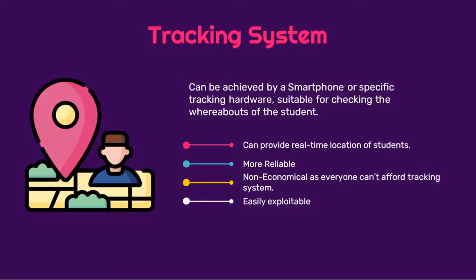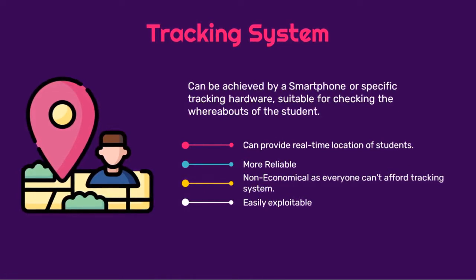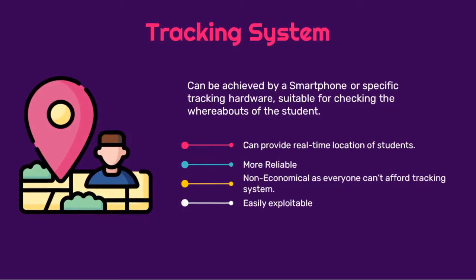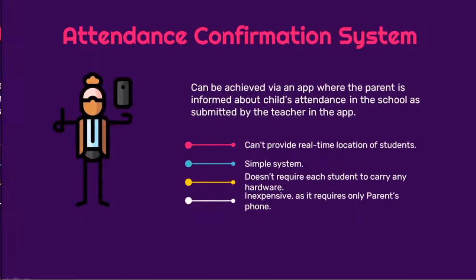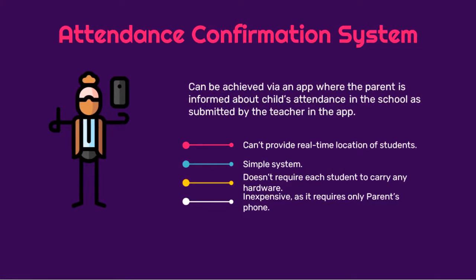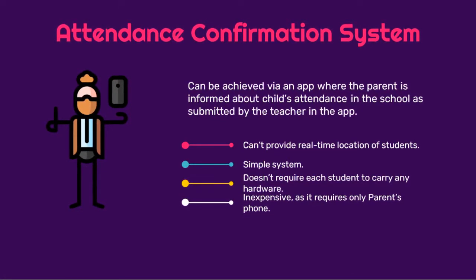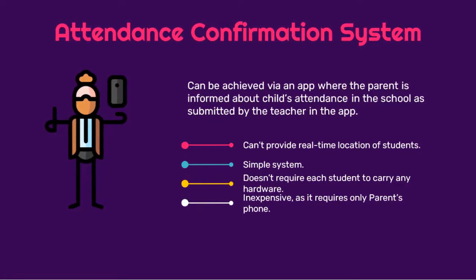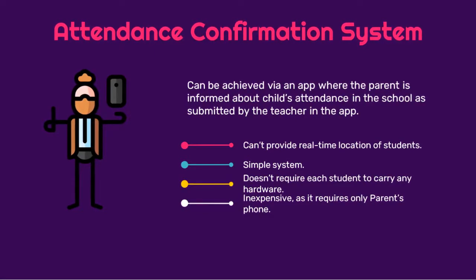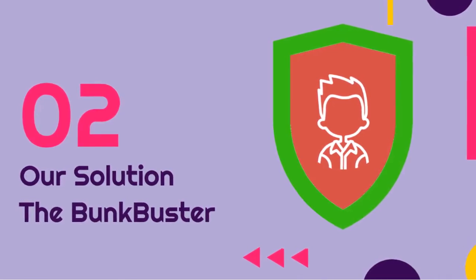The tracking system can provide real-time location of students and is very reliable, but can't be implemented because it is uneconomical. On the other hand, an attendance confirmation system may not provide real-time location, but is very simple, easy to use and easy to implement. Hence, we choose this system. Let us talk about our solution, the BunkBuster.